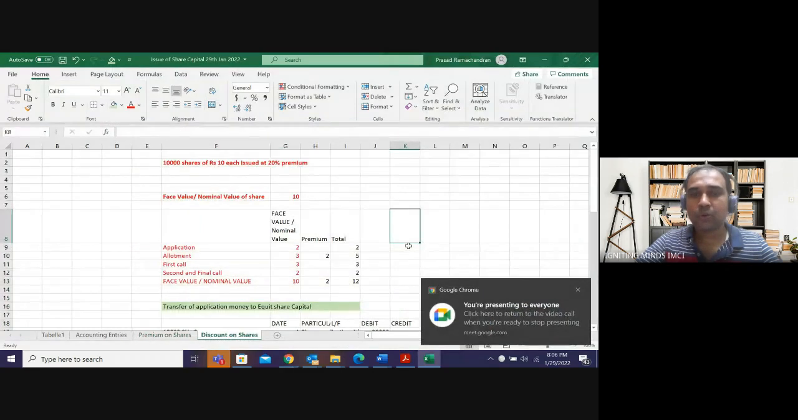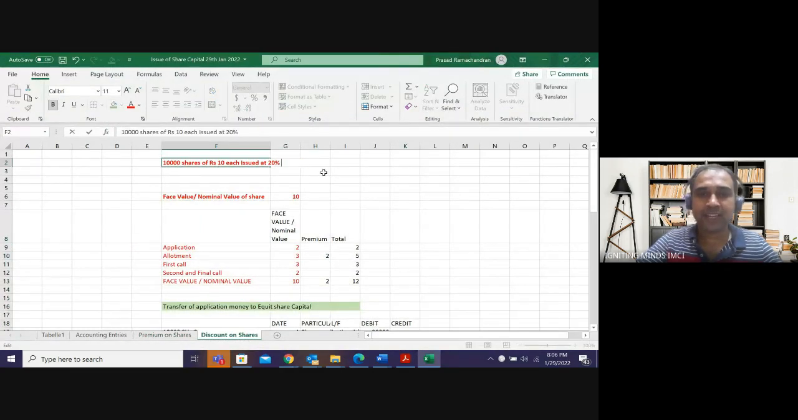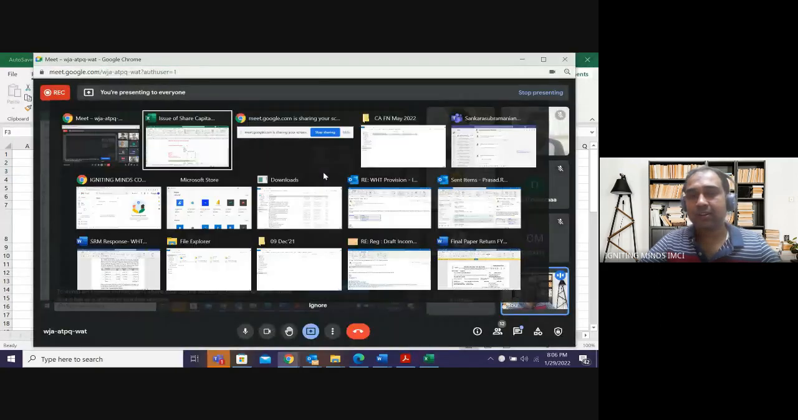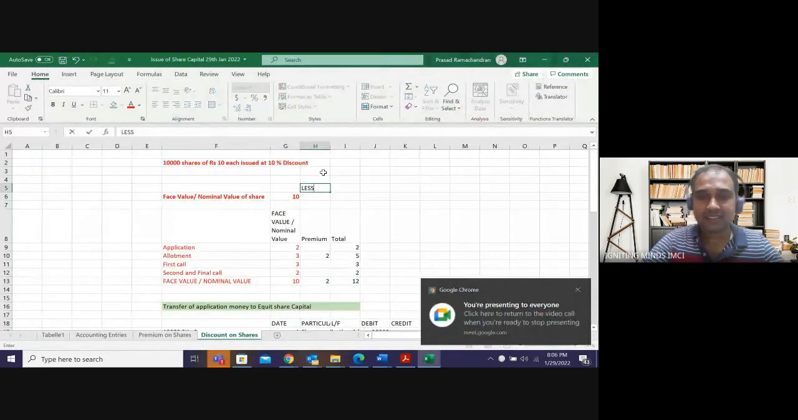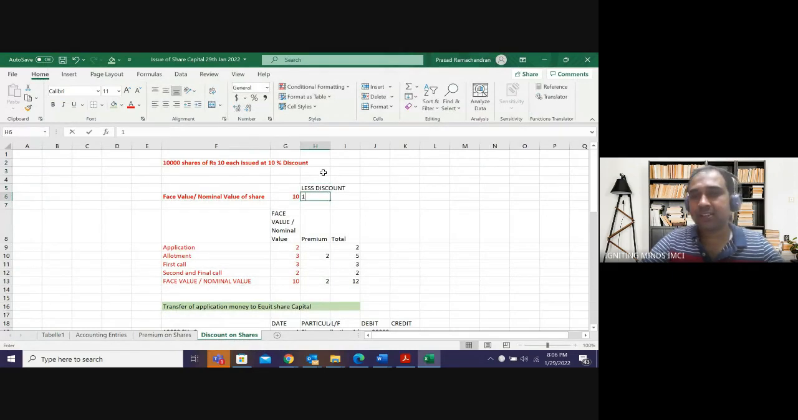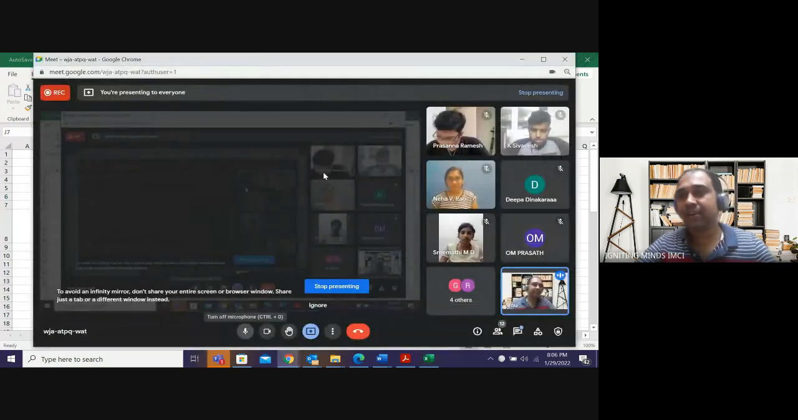Now coming to discount on issue of shares. Take 10,000 shares of rupees 10 each, issued at 10% discount. That means my share is 10 rupees less the discount. 10% discount is 1 rupee. So my share will be 10 minus 1. I will not call it 9 rupees. I will call it 10 minus 1.